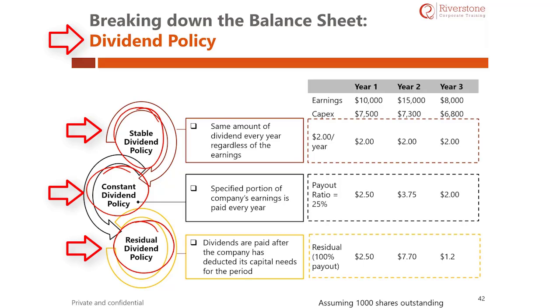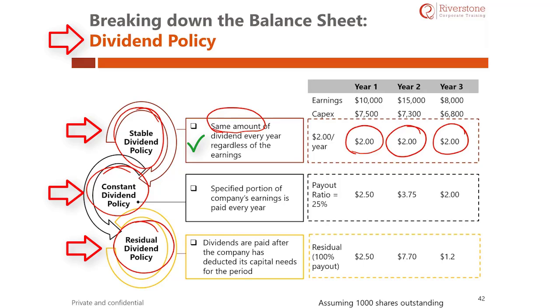Let us understand what stable dividend is. Stable dividend means that the company pays the same amount of dividend every year, regardless of how much it earns. Hence, the important words here are same amount. If the company agrees to pay $2 in the first year, $2 in the second year, and $2 in the third year, the amount remains the same in all 3 years. This is called stable dividend policy.